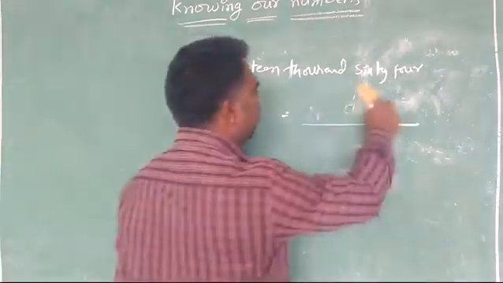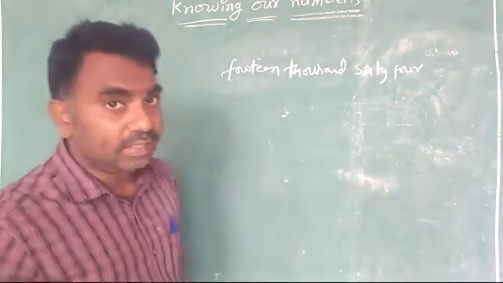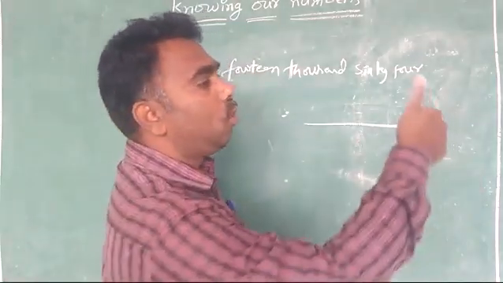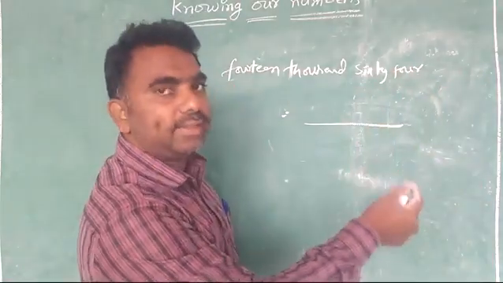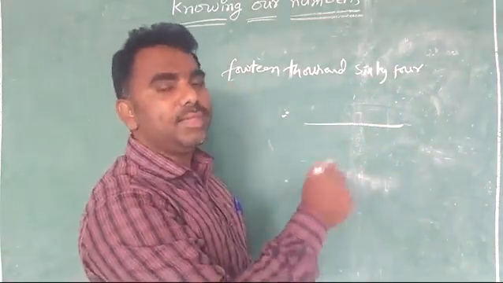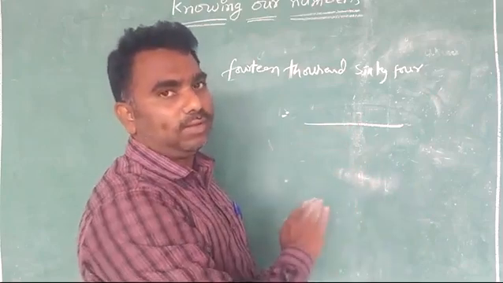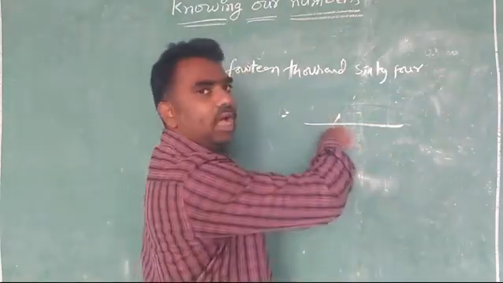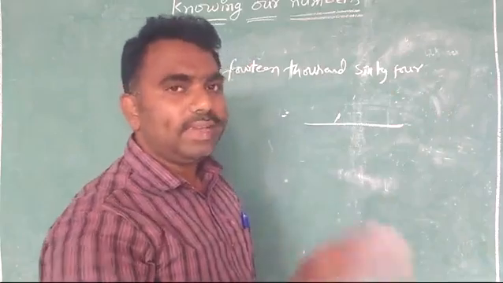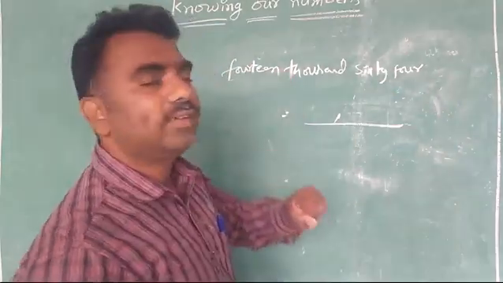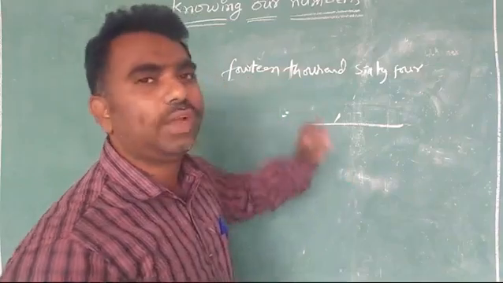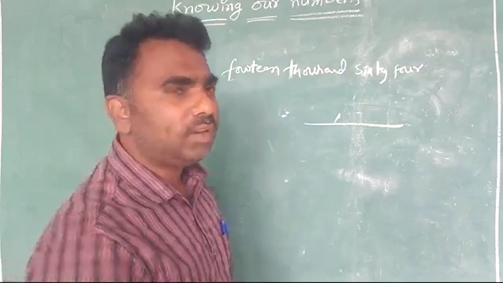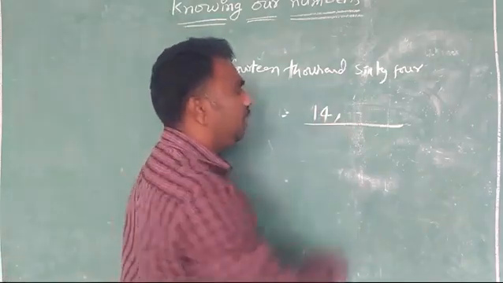So I will say to you, listen clearly. What is the way of writing the numbers? You know the number system. Ones, tens, hundreds, comma, thousands, 10,000. So before the comma, thousands. After the comma, hundreds, tens, ones. Before the comma, how many thousands are there here? You read it. 14,000. So you know that before the comma, what should you write? 14. Thousands are how many? 14. So what do you write here? 14.